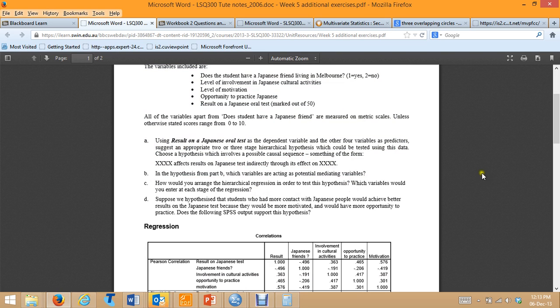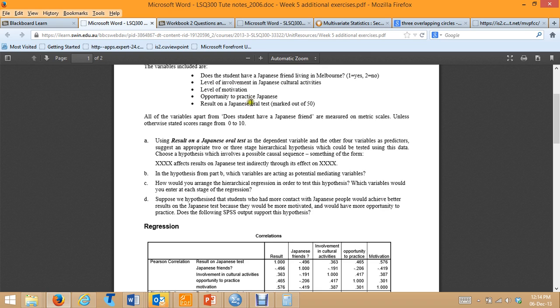1c, how would you arrange the hierarchical regression in order to test this hypothesis? So you would enter does the student have a Japanese friend living in Melbourne and level of involvement in Japanese cultural activities. You'd enter those in the first step, and that would allow you to see whether these 2 variables actually have a relationship with performance on the Japanese oral test, a direct relationship or not. And then you'd leave these 2 variables in the second step, and you would add level of motivation and opportunity to practice Japanese. So in step 2 you'd have the 4 variables.